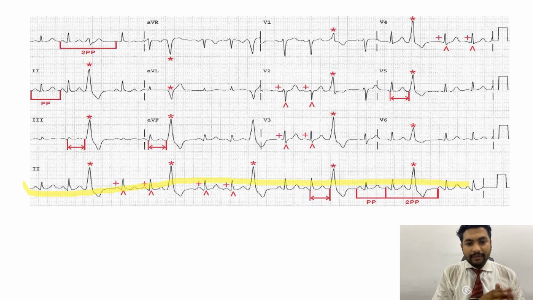So if we look at this example, if you look at lead 2, can you count how many PVCs are there in this lead? I would say 1, 2, 3, 4, 5. Every PVC is coming after two normal beats. 1, 2, and then PVC. 1, 2, and then PVC. So every third beat is a PVC. This pattern is called trigeminy.